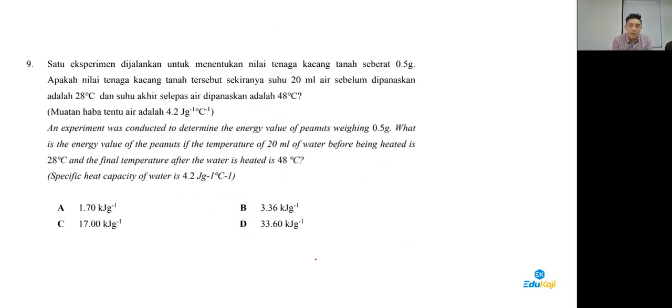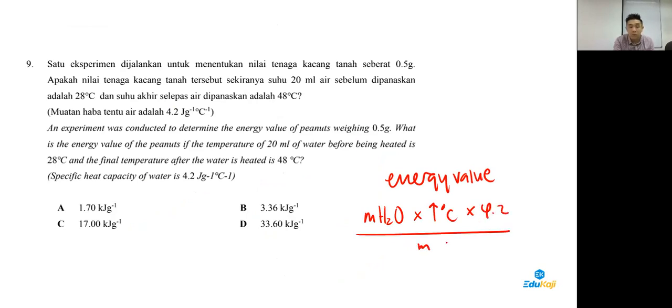Number 9, guys, look, you should apply the energy value formula. The energy value formula is the mass of water multiplied by the increase in temperature multiplied by a constant, divided by the mass of food.